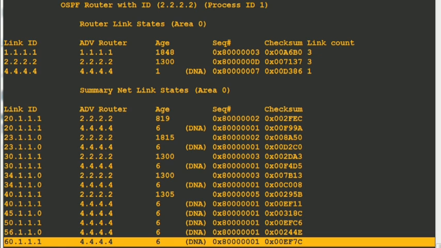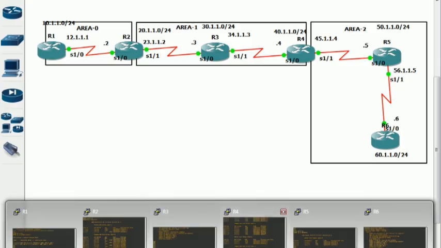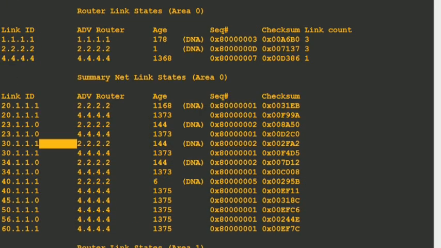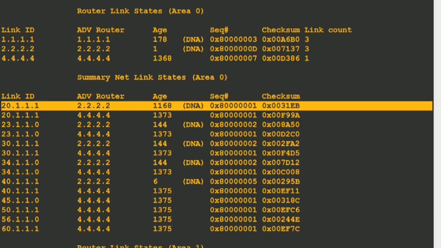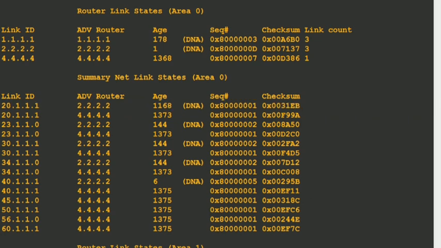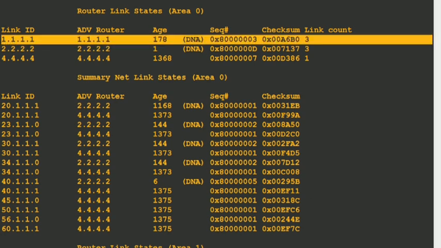Understood or not? But whenever area 0 gives these LSAs to any other area further, like area 3 or area 4 or area 5, this DNA bit will be stripped. This DNA bit will be removed. For example, if you move on to R4 itself, we saw that inside area 0, the DNA bit was there for 20's network, is it not? For 10's network as well. Where is 10's network? It's coming inside the router LSA actually, in the form of a router LSA. And see, the DNA bit is set, right?